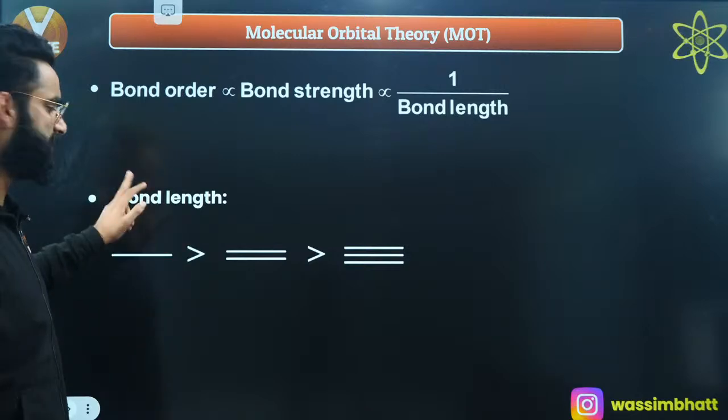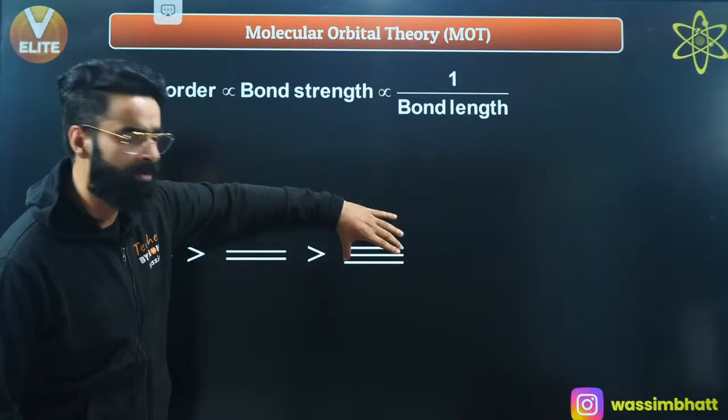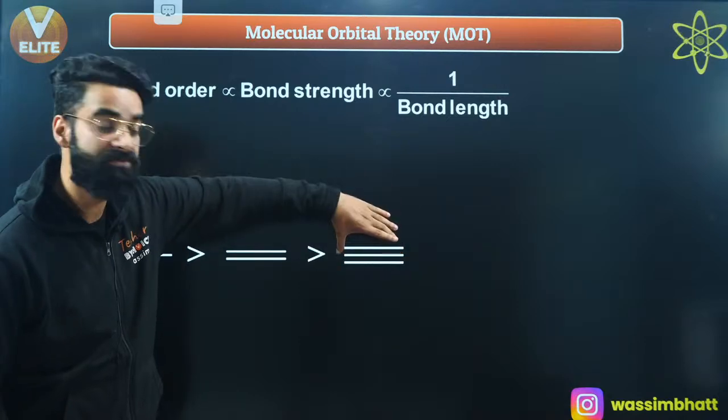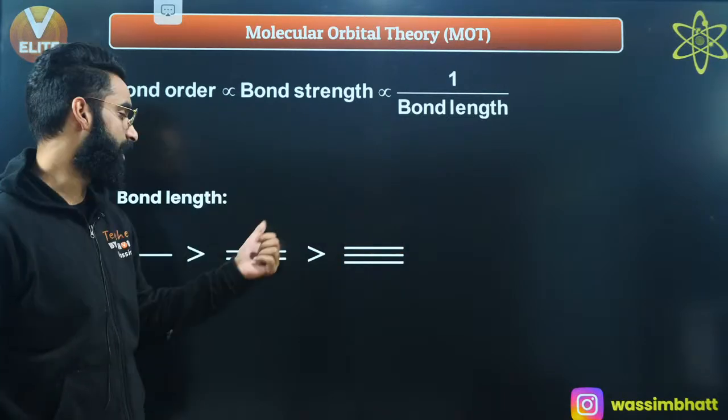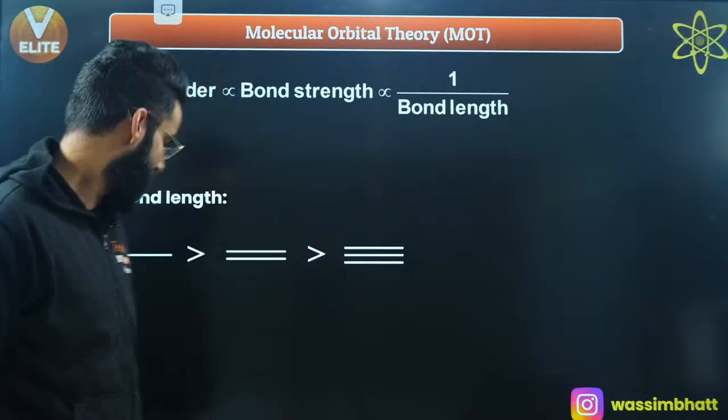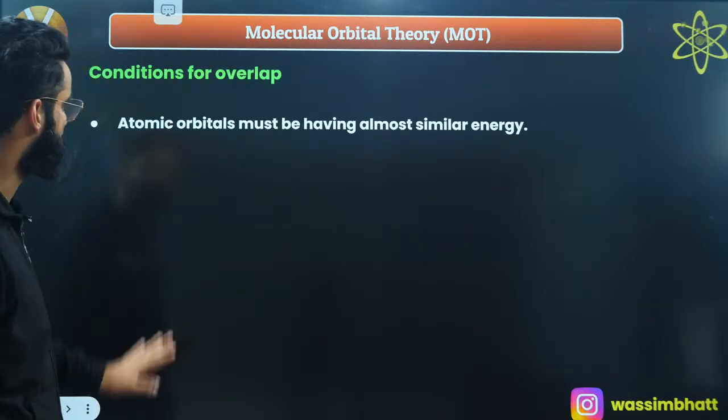So the bond length is going to be the minimum in the last case because there is a triple bond. There is more force of attraction between the atoms. Atoms would have come a little closer as compared to the other cases. Do remember these things as well. These are some basic things which you must remember.